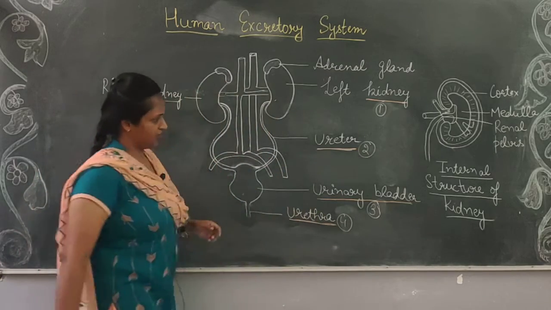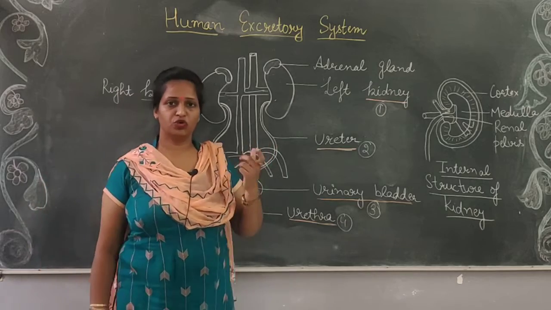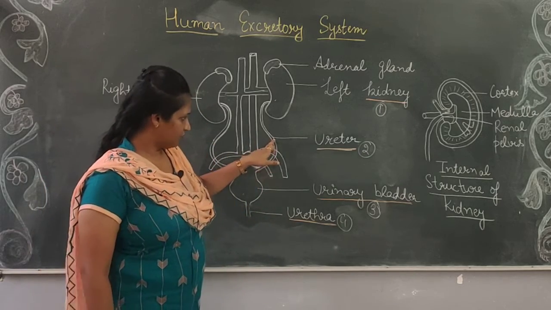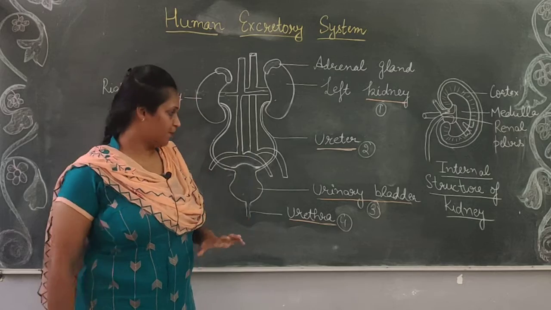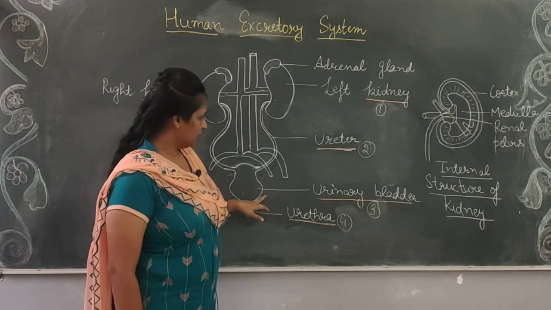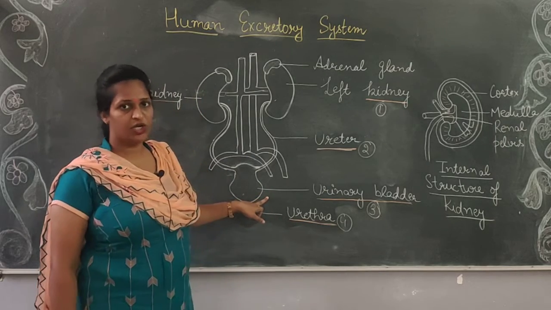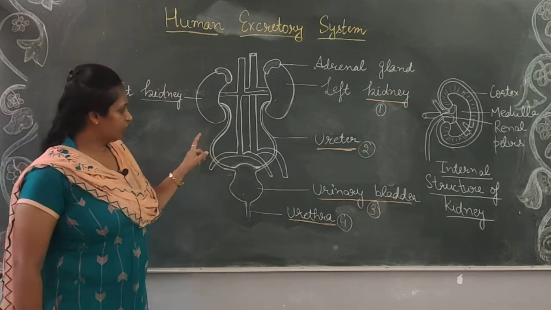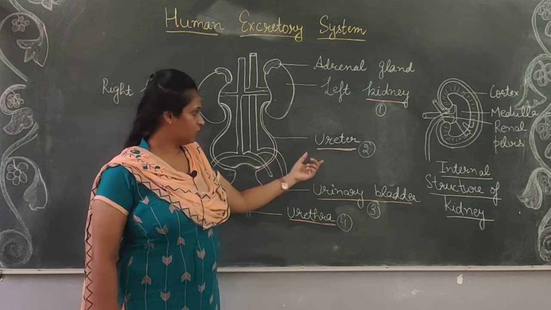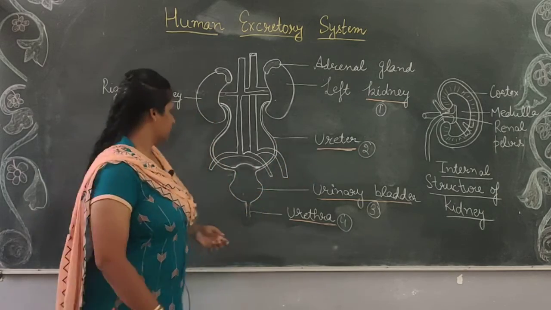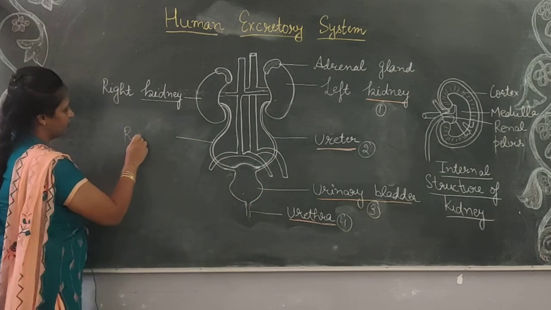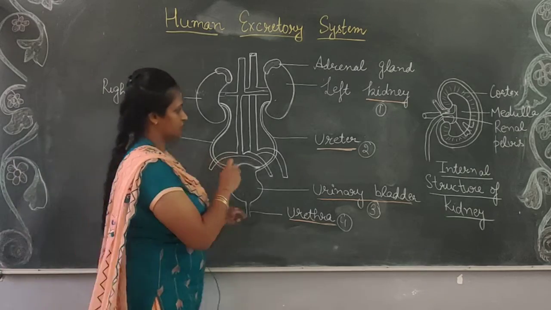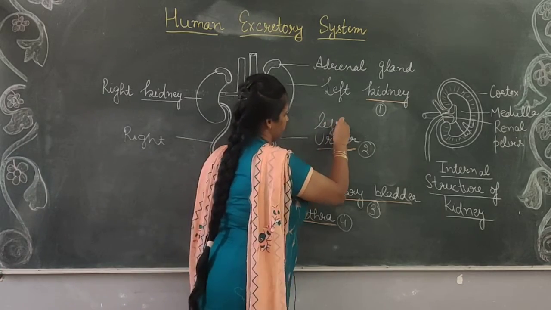in ureter. Ureters are tube-like structures, and from here the urine will pass out in the bag-like structure called urinary bladder. So we have 2 kidneys, along with that we have 2 tube-like structures known as ureter, clear? This one is right ureter and this one is left ureter, clear?